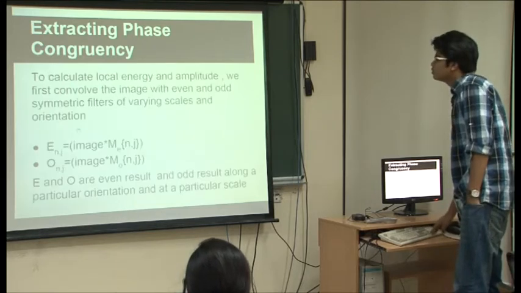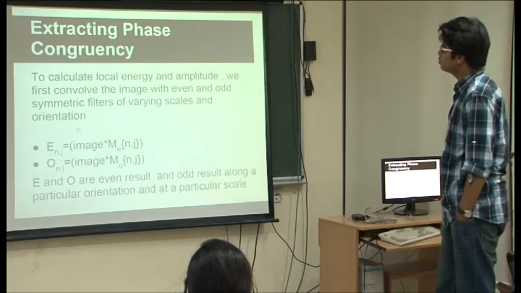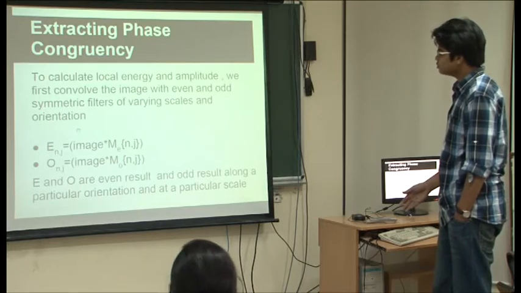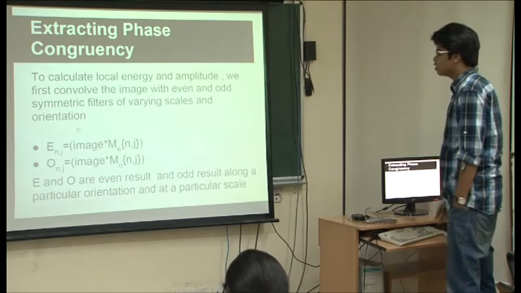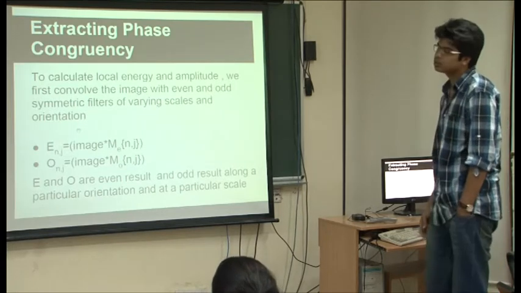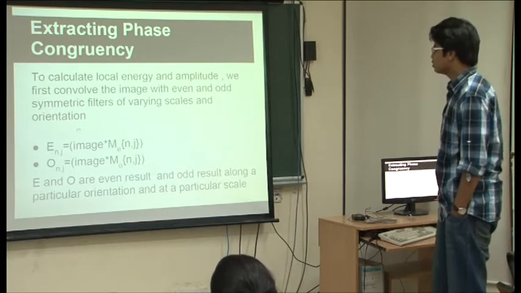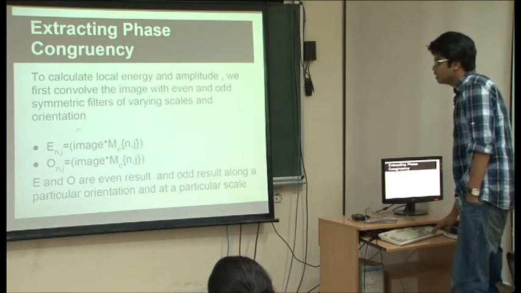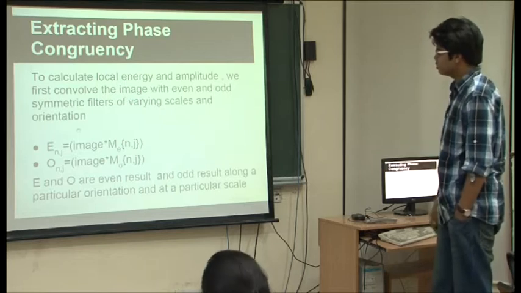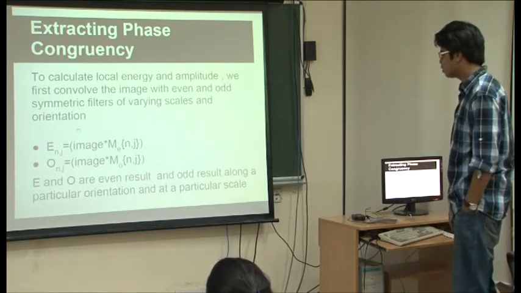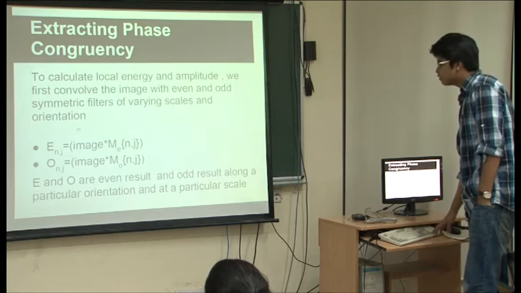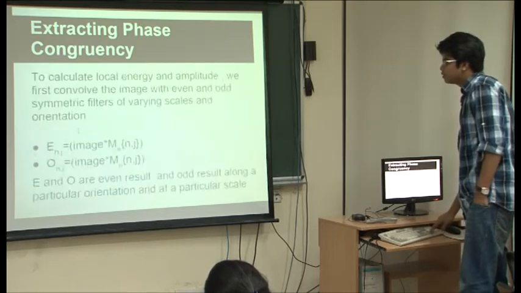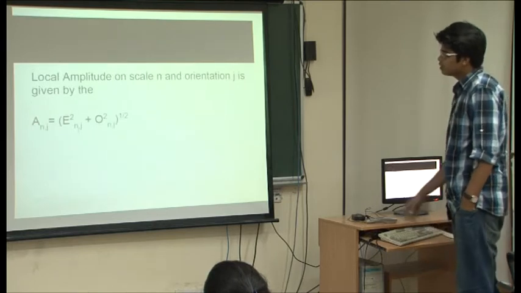approximately. The first step to calculate phase congruency would be to convolve the image with even and odd symmetric filters. In this case I have used log Gabor filters. The result of this convolution would be E and O, the even result and the odd result. So to calculate phase congruency we need local energy and amplitudes. To calculate amplitude they have given this equation.